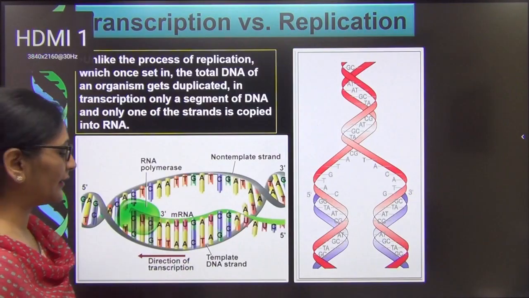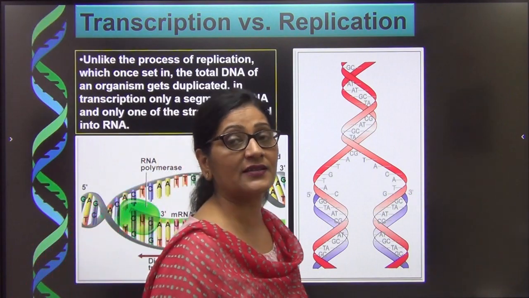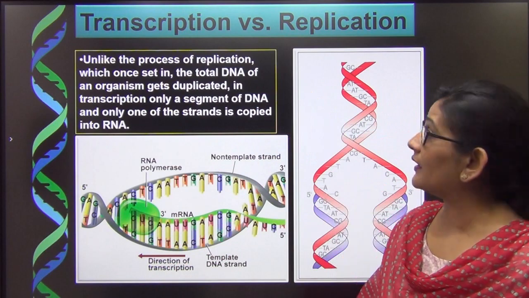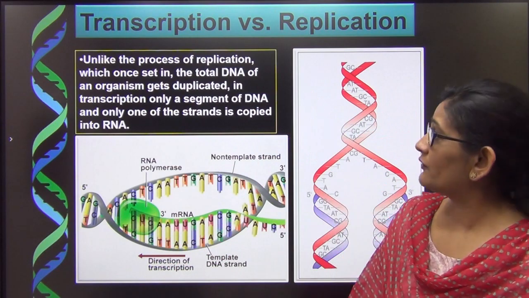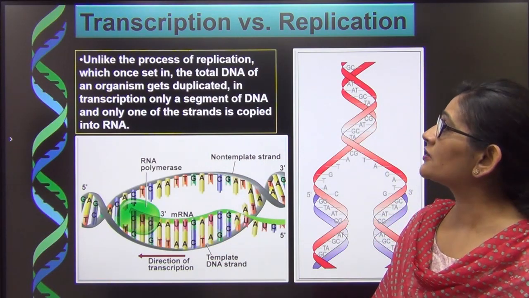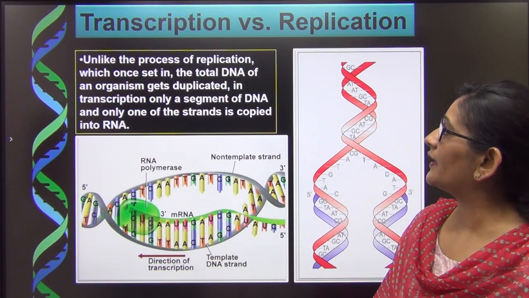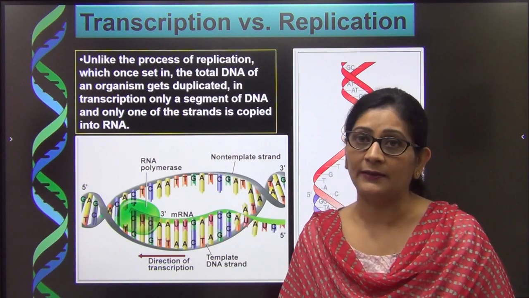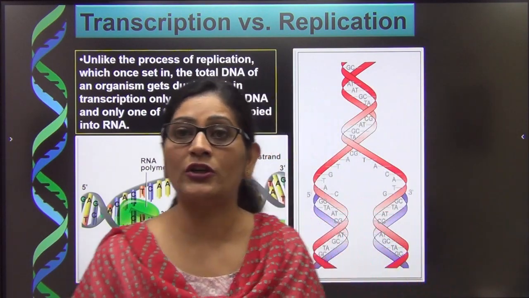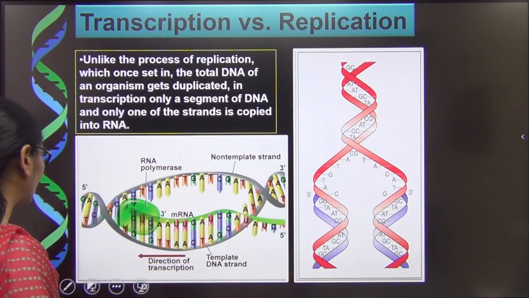Now let us move to another difference, and this will take a little bit of understanding and time. You have to read here: unlike the process of replication, which once sets in, the total DNA of an organism gets duplicated, in transcription only a segment of the DNA and one of the strands is copied into RNA. This will require a little description and understanding as well. So I just want to show you first a blank page and make you understand.